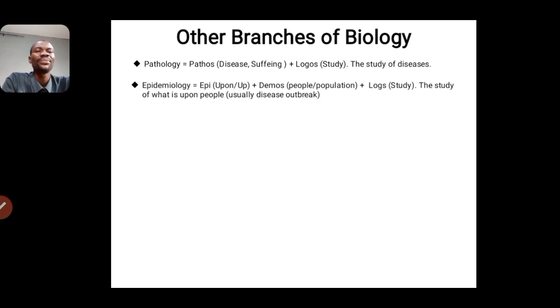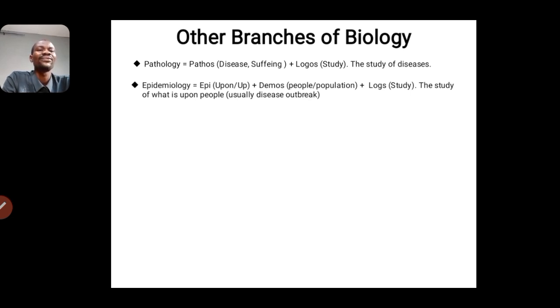Then we have epidemiology. Epi means upon or up, just like when we were talking about anatomy, where we have ana, which means up. But in this case, they are literally similar, but they are not the same. So epi means upon, plus demi from the word demographic or demos, which means people or population.